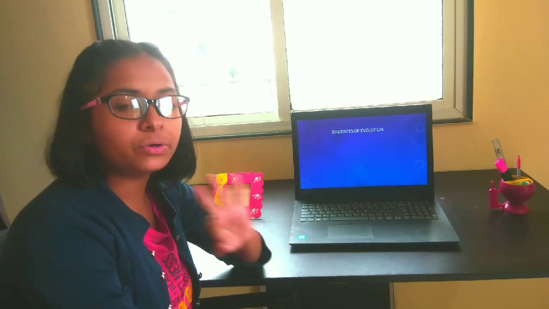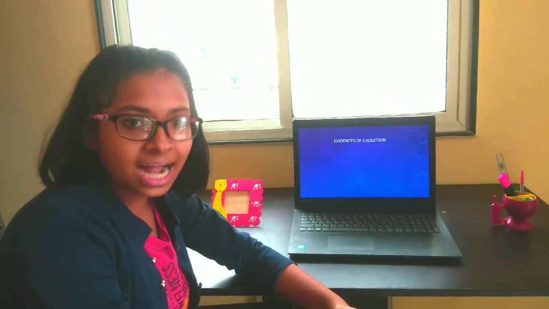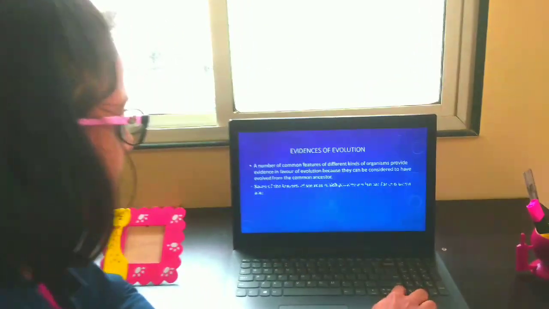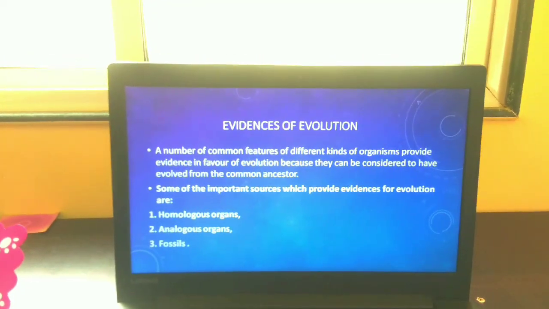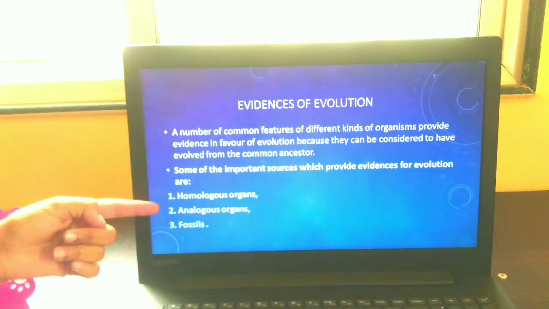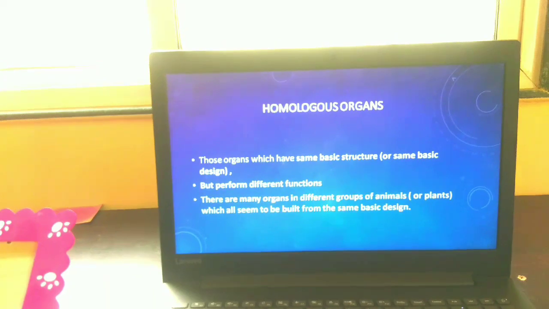Now we'll be discussing three important sources of evidences of evolution which state that evolution does exist. So let's get started. Some of the important sources which provide evidences for evolution are homologous organs, analogous organs, and last but not the least, fossils. Let's move to homologous organs.